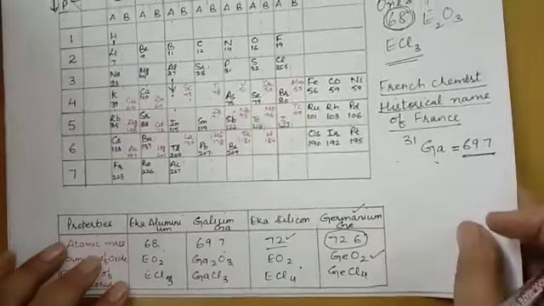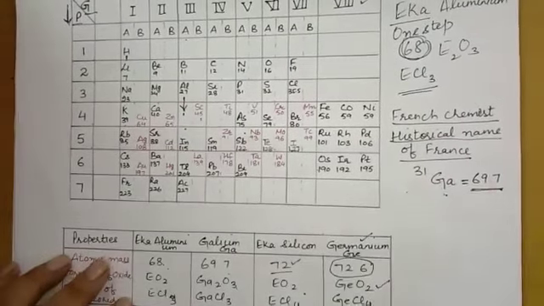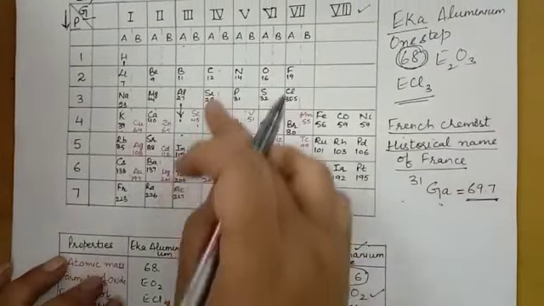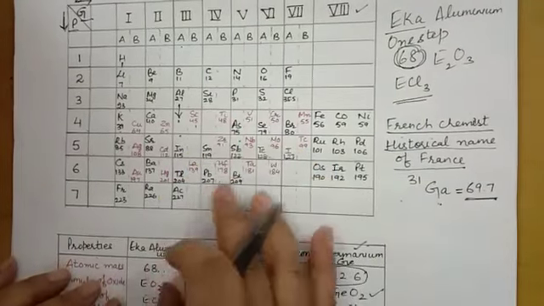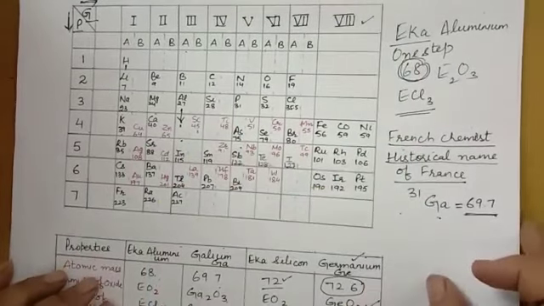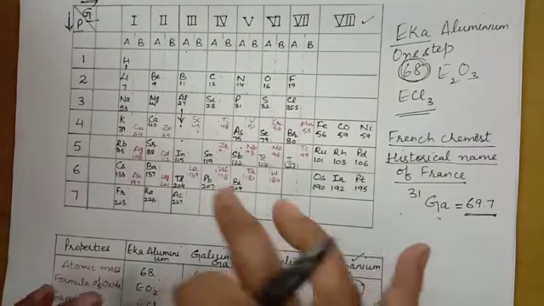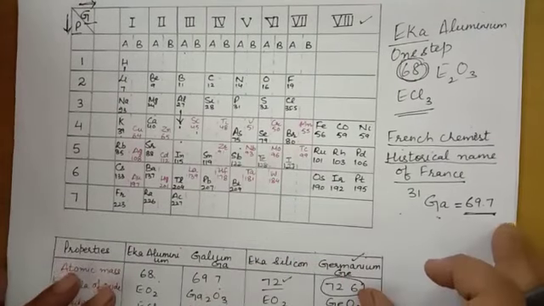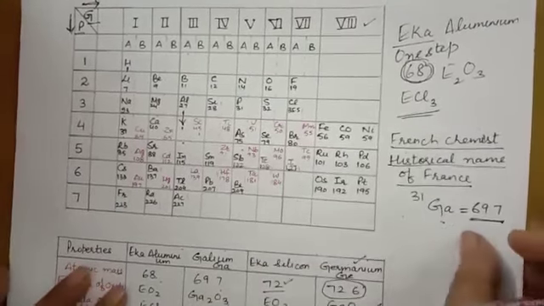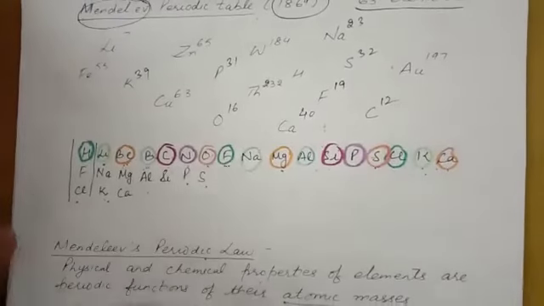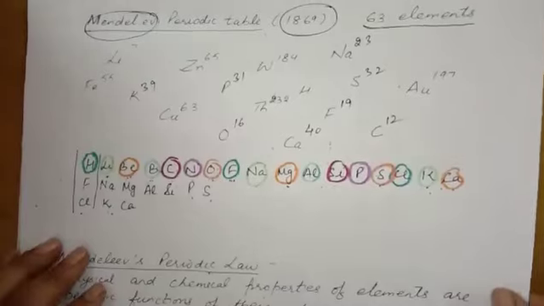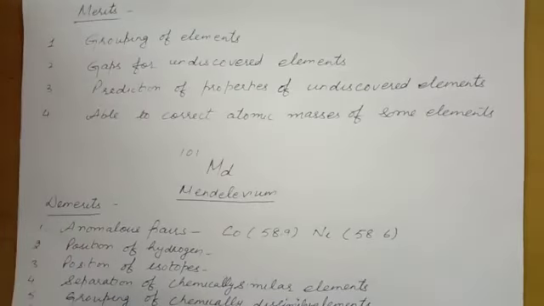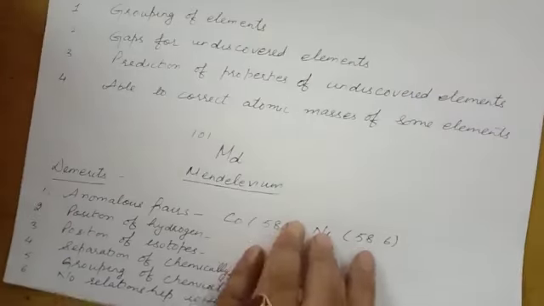So this was a great achievement that he left spaces for the undiscovered ones, and he even predicted the properties of these undiscovered elements. So let us see what the merits of Mendeleev are.